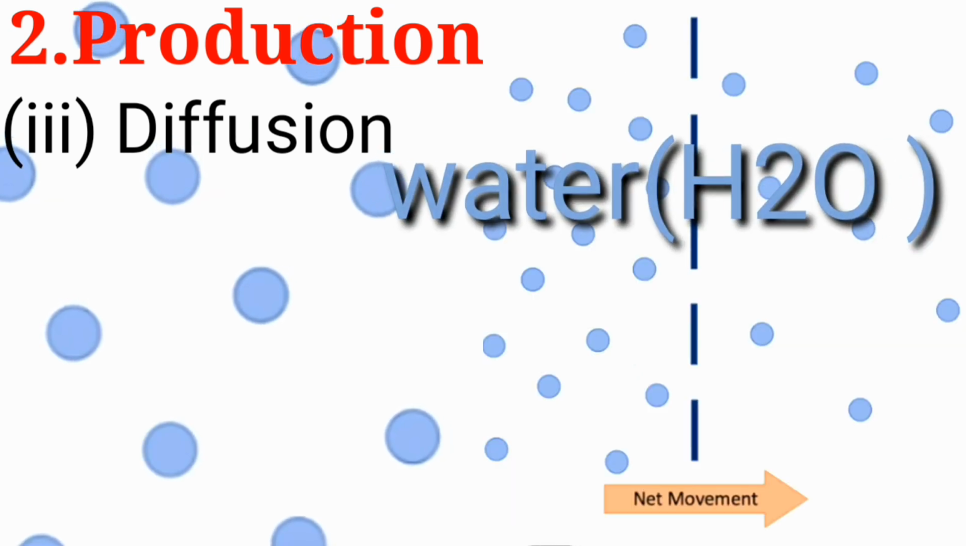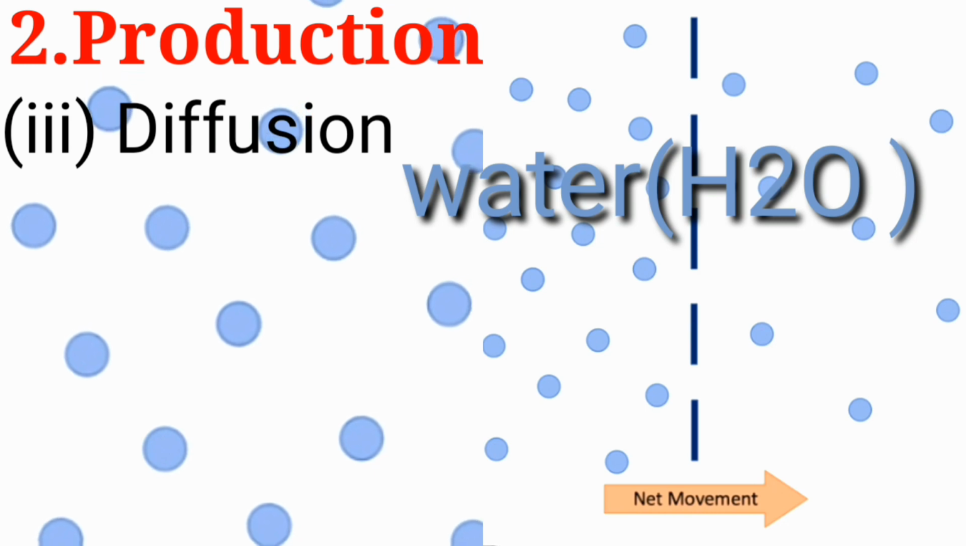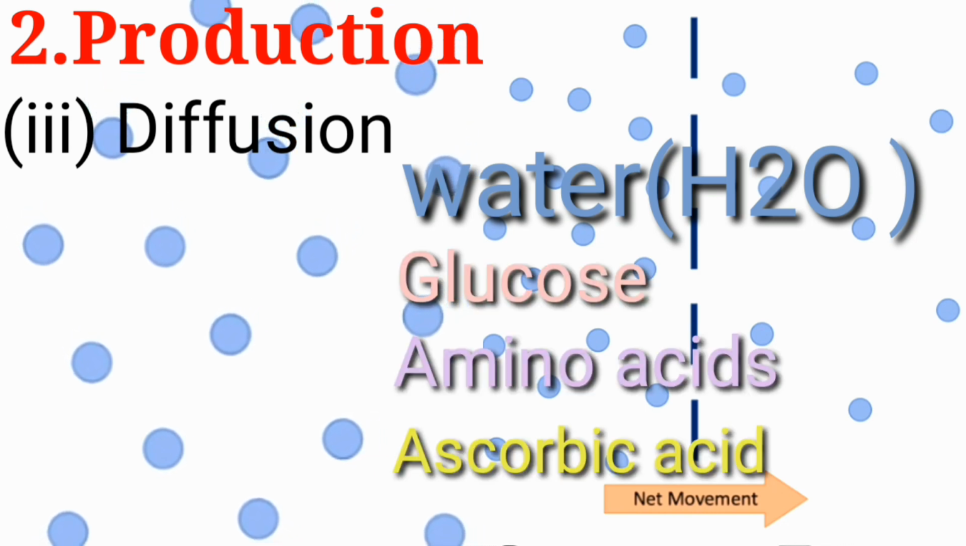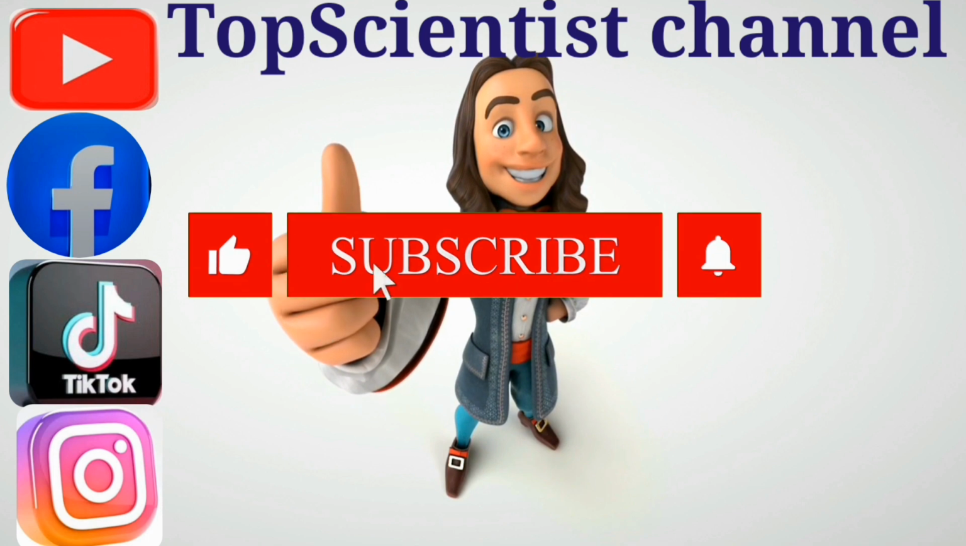Therefore, water migrates from the capillaries to the posterior chamber along with other substances like glucose, amino acids, and ascorbic acids, etc.